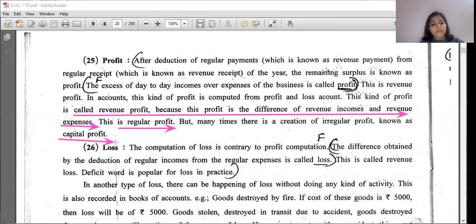Is it clear? Loss. The computation of loss is contrary to profit computation. The difference obtained from the expenses and income. Deduction of regular income from regular expenses is called loss. Meaning when your expenses are more and income is less, we get loss. This is called revenue loss. So the word deficit is used in case of loss. Right? You can see over here.